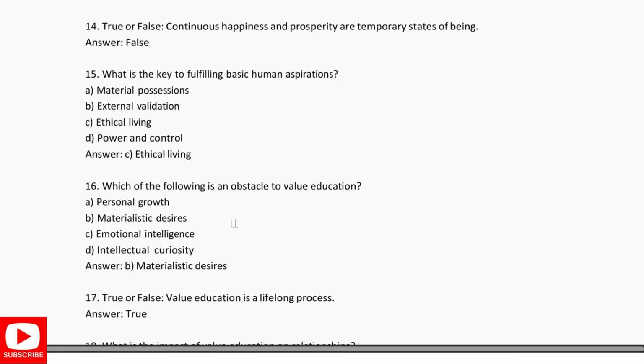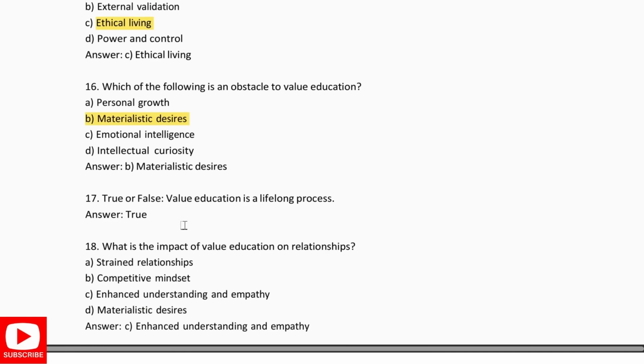True or false? Continuous happiness and prosperity are temporary states of being. False. They are the permanent state of being. What is the key to fulfill the basic human aspiration? That is the ethical living. Which of the following is an obstacle to value education? The materialistic desires are the major obstacle.